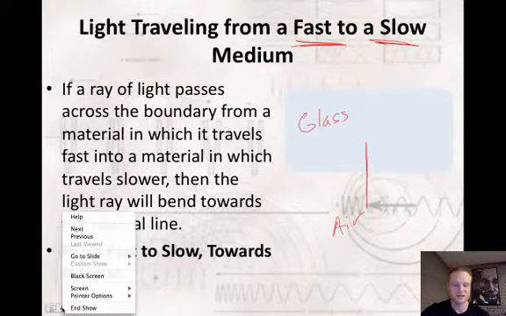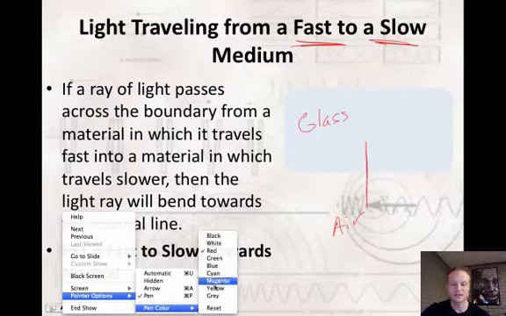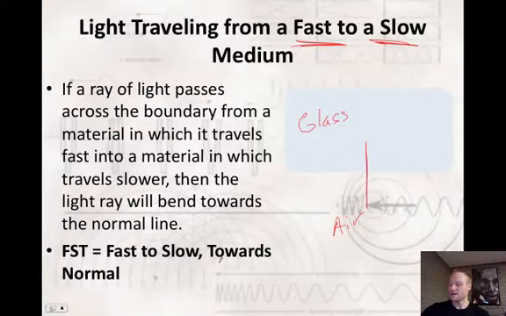Okay, and I'm going to use a different color here just to keep things a little bit clearer. So here is my light ray, and that should be a straight line, even though it's not really. Okay, so it's going this way. It's coming in, entering into the glass. It hits the glass boundary, and now it's going to diffract.